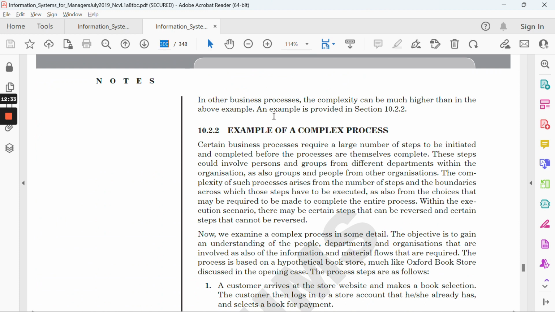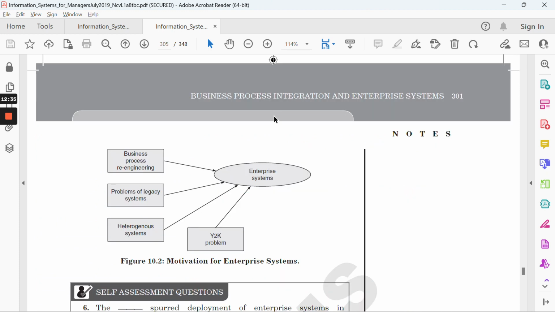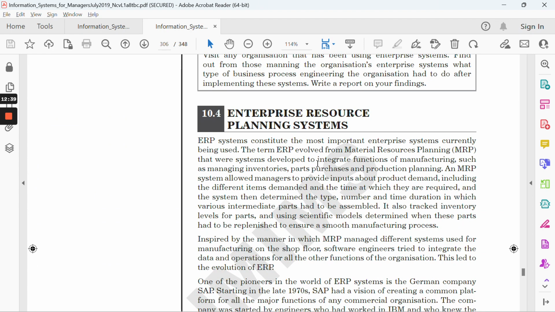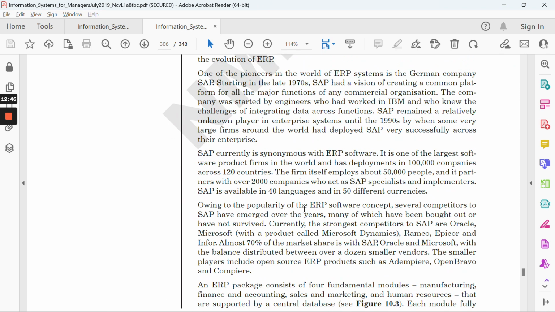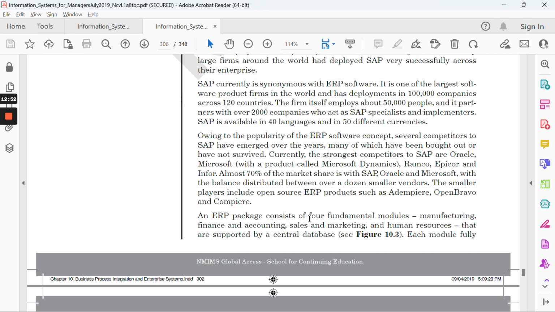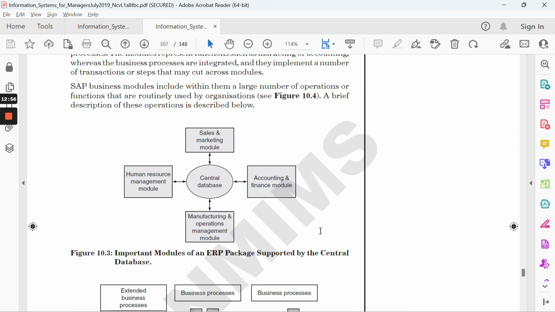In page number 302 we are talking about the ERP system. The question asks which system you will use, so we are going to use an ERP system. Firstly, you need to introduce it: it was introduced by SAP, and the most commonly used is SAP. You can give a brief background of this ERP system.